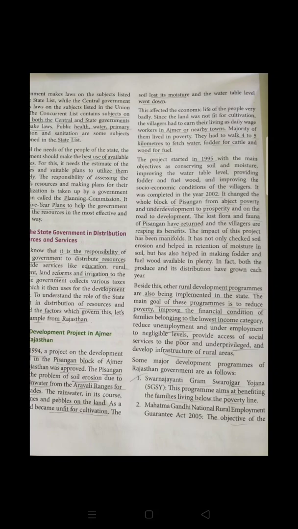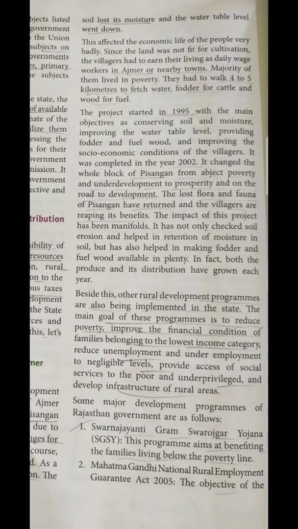The project started in 1995, and the main objective of that project is definitely to conserve the soil, for the betterment of the people, because when the soil started being conserved, people were able to do agriculture on it. The moisture came back, and the water level became even more fertile. So with the conservation of soil, the fertility of the soil will also increase, and definitely the people will get the benefits.